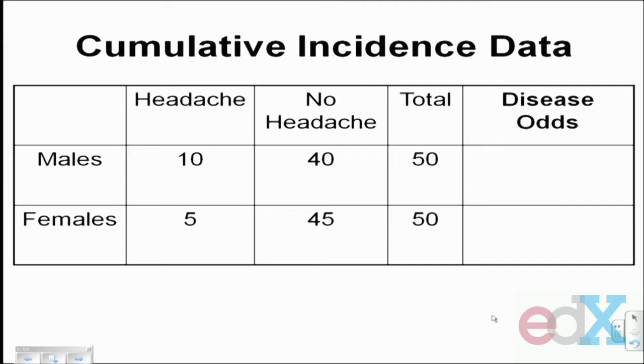What I'd like to do now is build on what we talked about in the last lecture, but now instead of reporting cumulative incidence and estimated risks, I want to turn those into odds and report odds ratios, and then say a few words about an odds ratio as a measure of association. So here's the data we had last time.